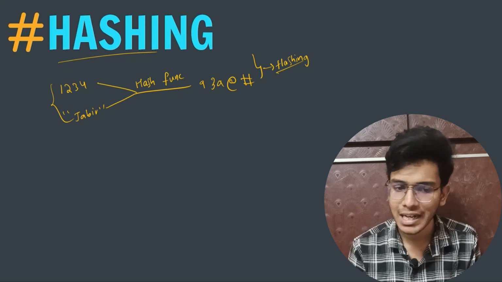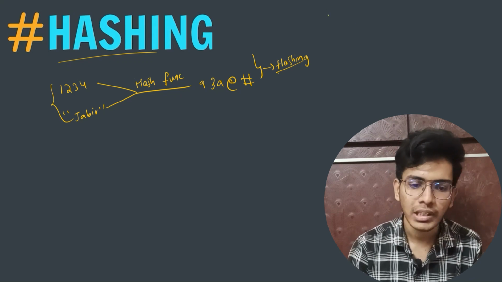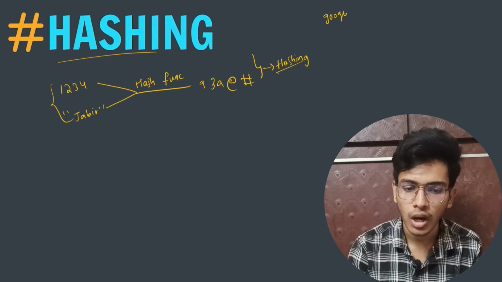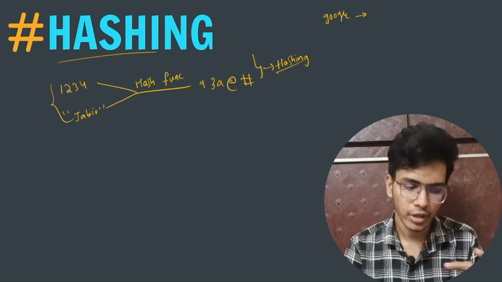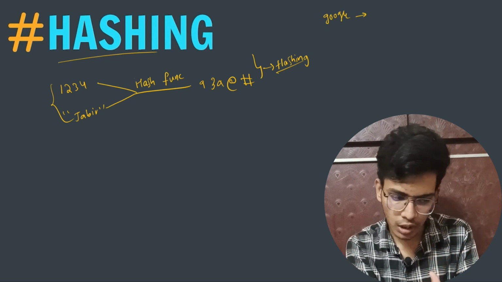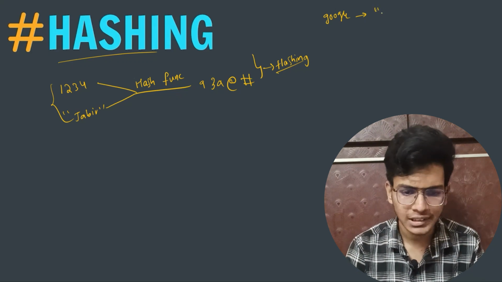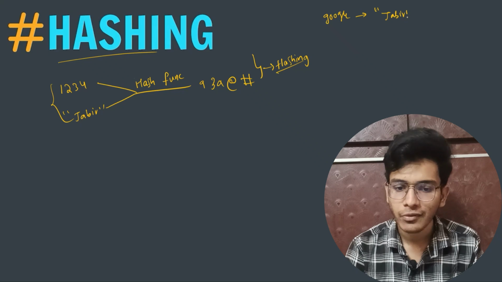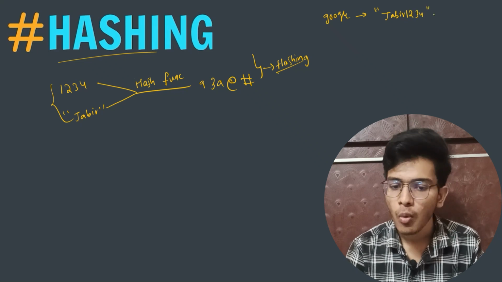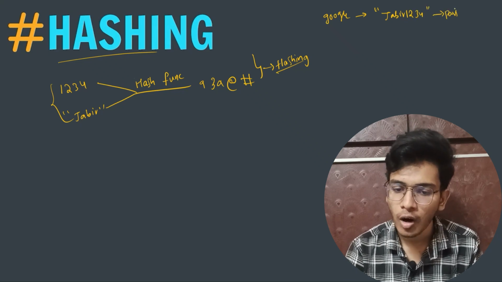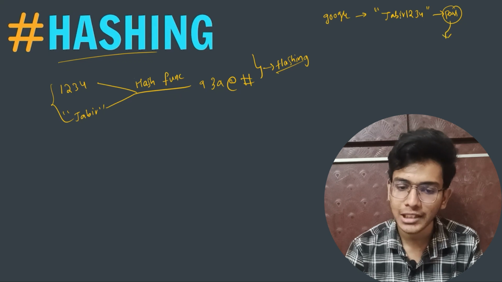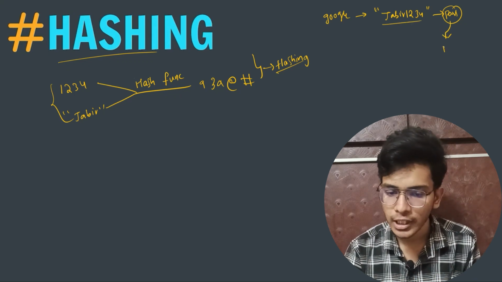Like, let's say you are creating an account in Google. When you create an account, it will ask for a password, right? When you are creating a Gmail account, Google will ask you for a password. So let's say I'm giving my password as Jabir1234. What Google will do is that it will not directly store the same password, Jabir1234, in the database.